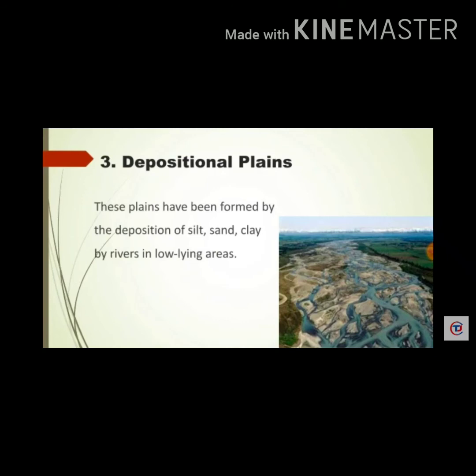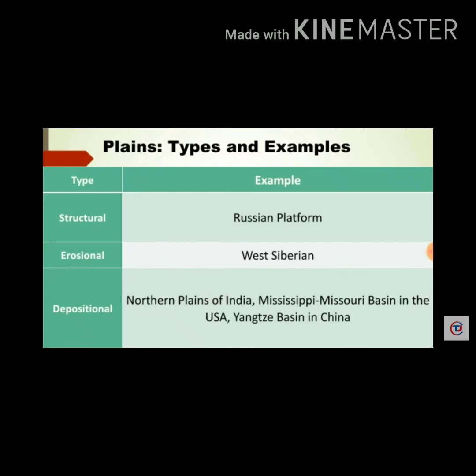We can say that the areas from where the wind and water are eroding the rocks become the erosional plains, and the areas where the agents are depositing the eroded material form the depositional plains, such as our Gangetic plains.